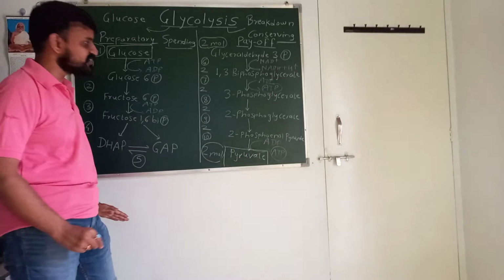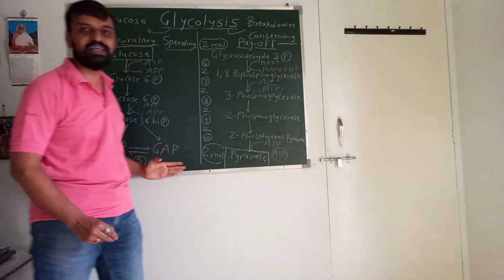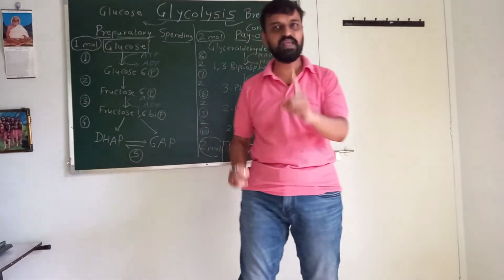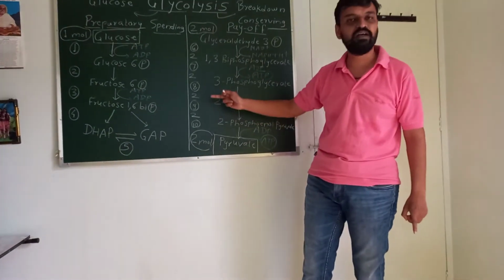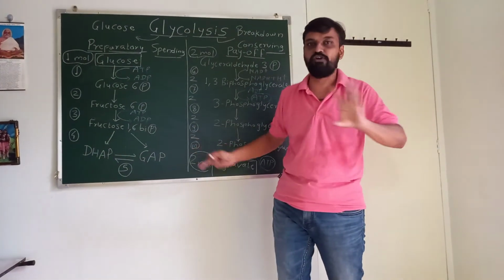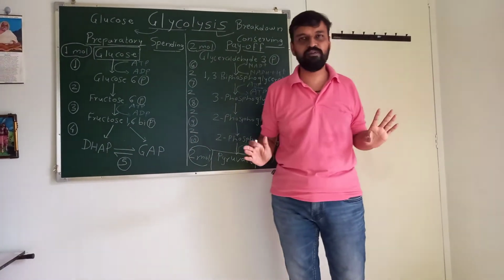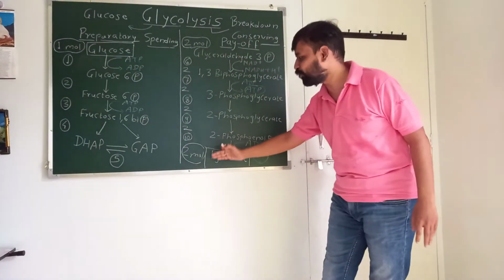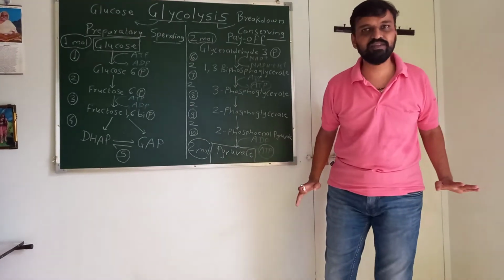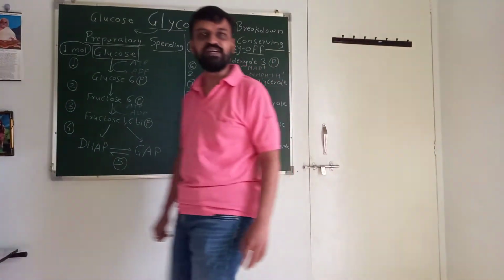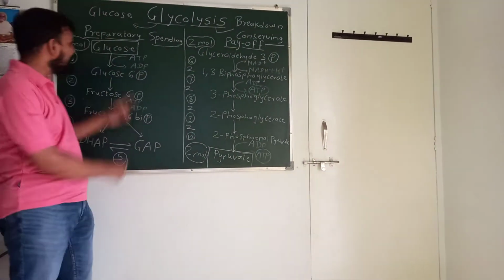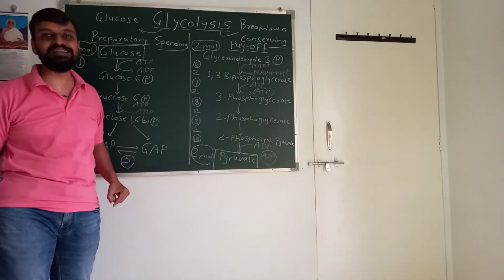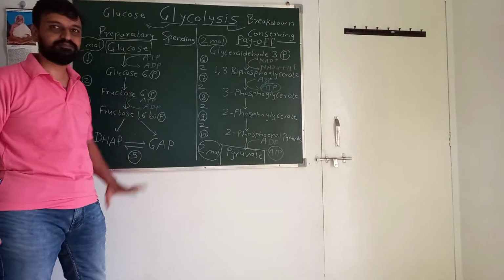So on the left hand side, all molecules will be single, and on the right hand side, 2 molecules are formed. I hope you are getting me. 1 molecule of glucose gives 2 molecules of pyruvic acid. Finished. Now we'll come to the main part: in which step is ATP utilized?